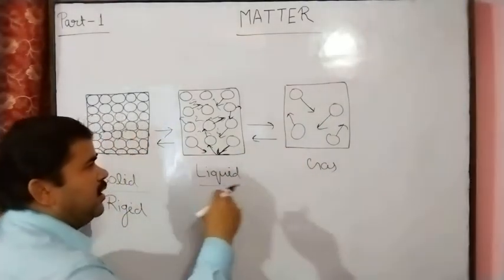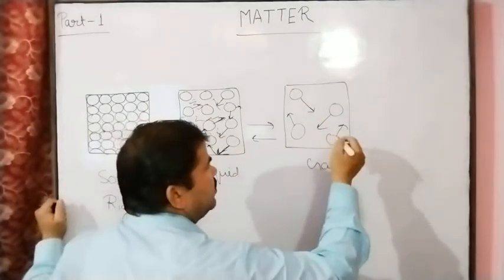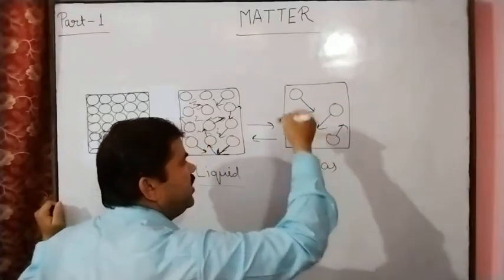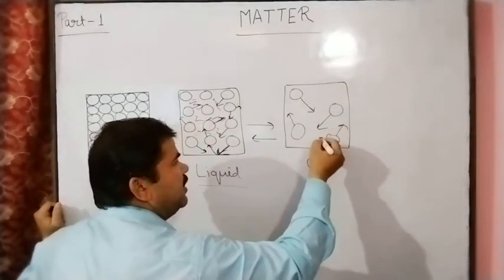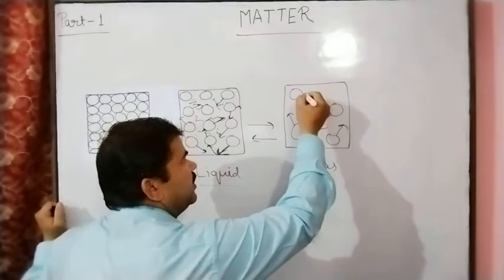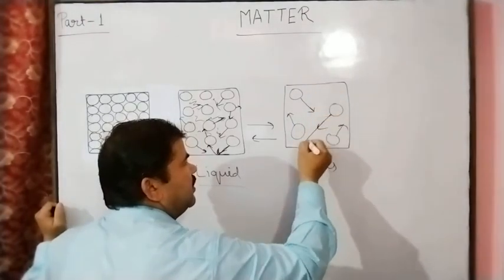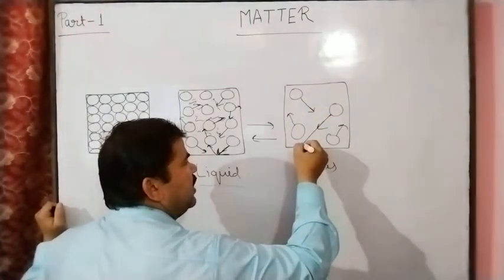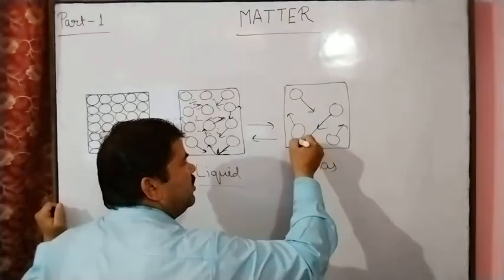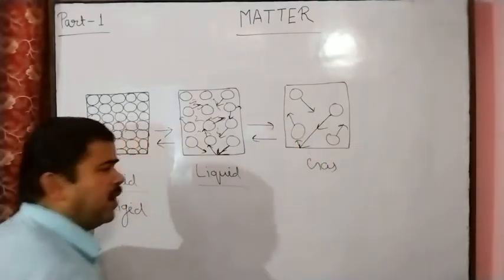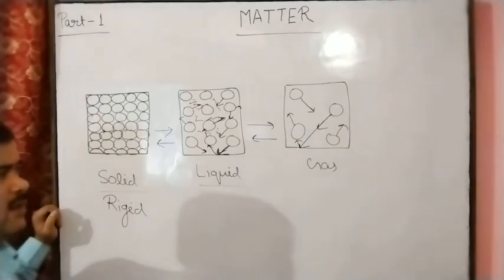In the gaseous state also, these particles move randomly, hit the wall of the container, and may also hit other particles.